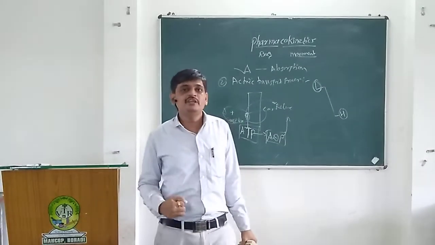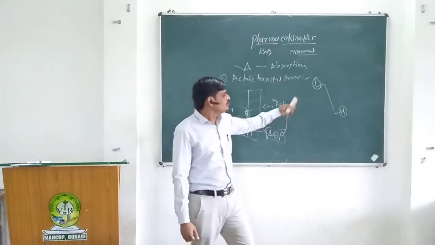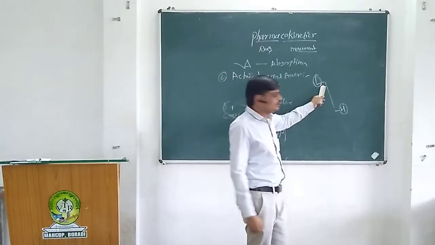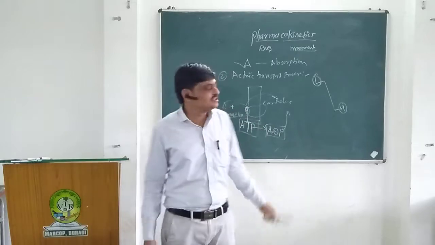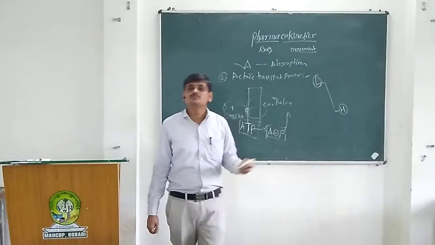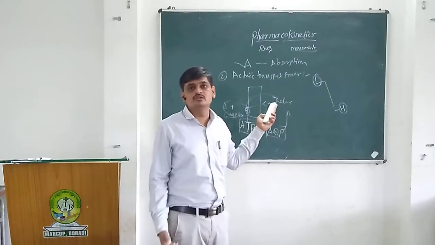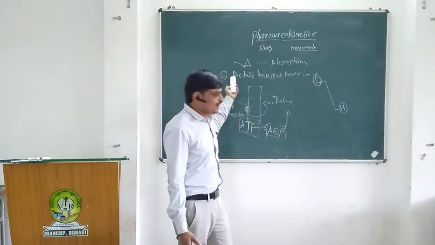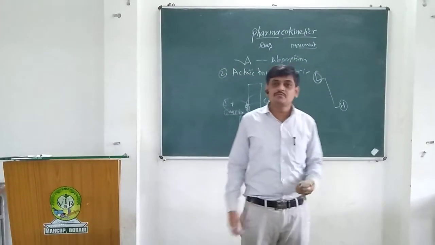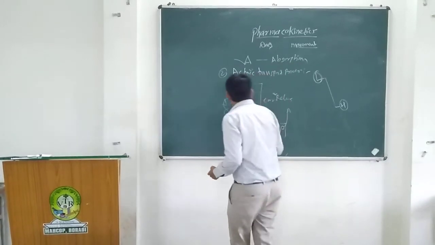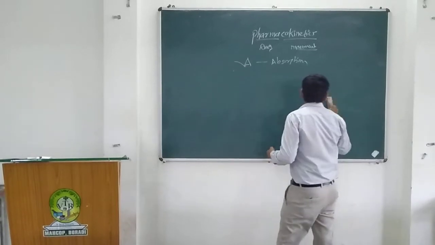That's why this process requires a special type of energy, because the drug is transferred from lower concentration to higher concentration. So this is the simple active transport process. In this process, charged molecules or bulky molecules are transported or absorbed. This is a rapid process as compared to passive diffusion. So we will discuss the third process.